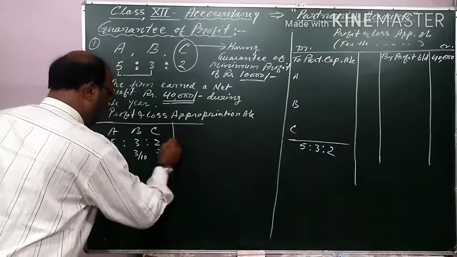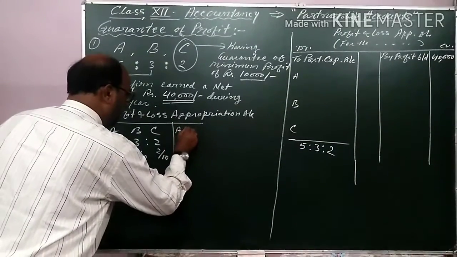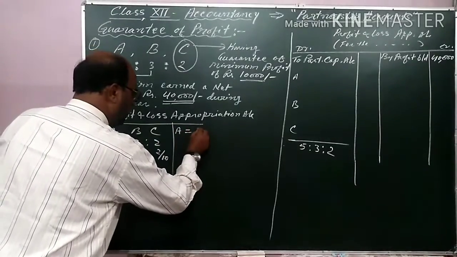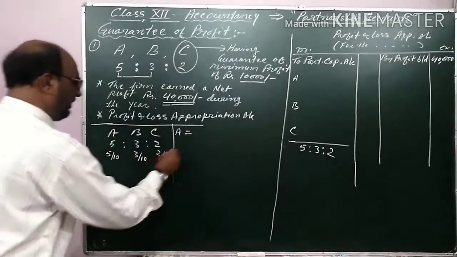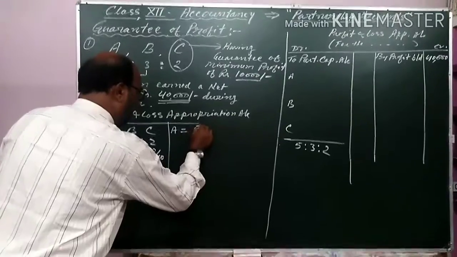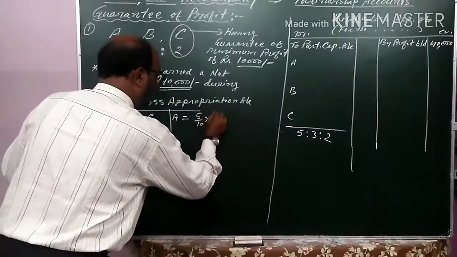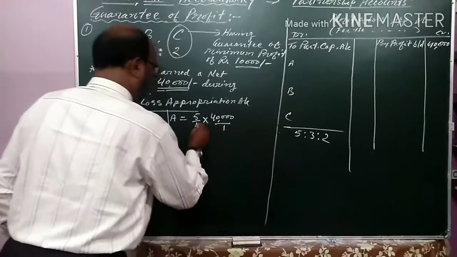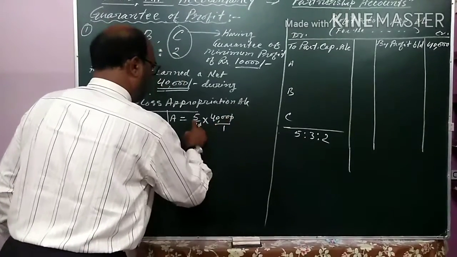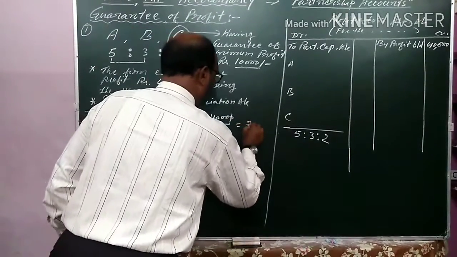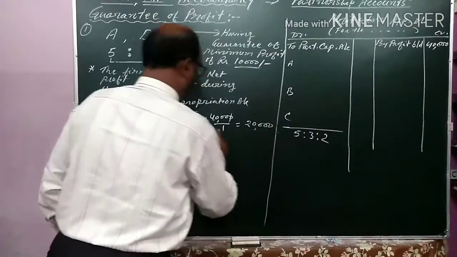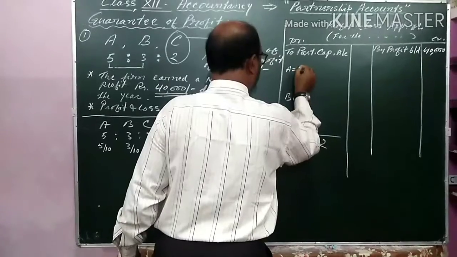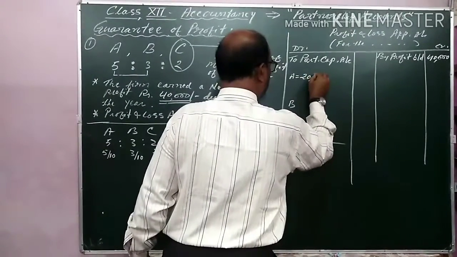So the profit, which is 40,000, will be distributed in this fraction, that is 5/10 of 40,000. That is 20,000. I am writing this amount here, that A will get 20,000.